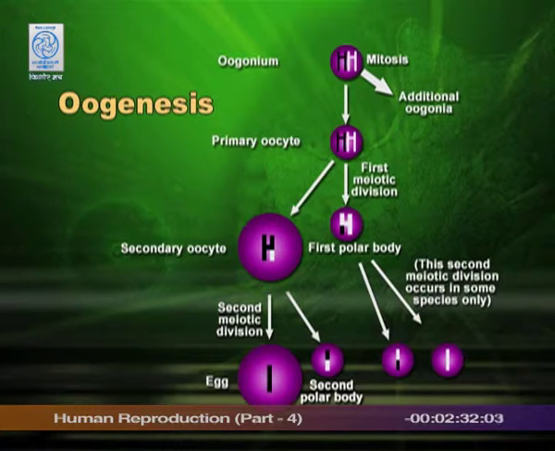Also, from this you appreciate one more fact, that out of one female germ cell or oogonia or primary oocyte, we have only 1 ova. We do not have 4 ova, like in case of man we had 4 sperms. And there lies a reason why we produce 1 ova at a time and hence usually 1 baby at a time. Producing more babies at a time, it is a primitive feature, and producing only 1 baby at a time is an advanced feature, and we have evolved in the course of evolution.